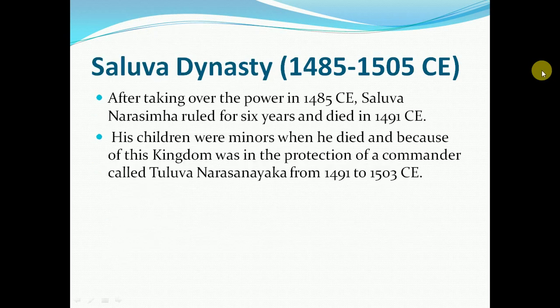Saluva dynasty, which ruled from 1485 to 1505 CE. After taking over the power in 1485 CE, Saluva Narasimha ruled for 6 years and died in 1491 CE. His children were minors when he died, and because of this, his kingdom was in the protection of the commander called Tuluva Narasa Nayaka from 1491 to 1503 CE.